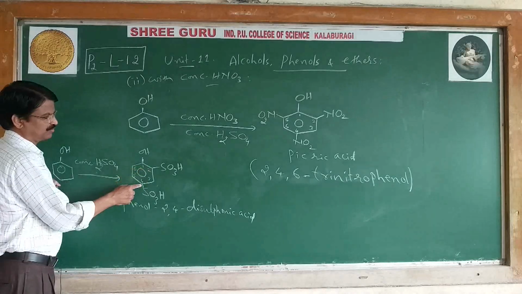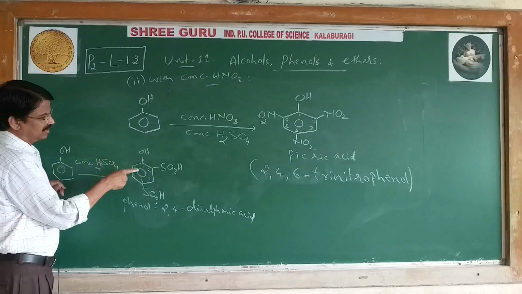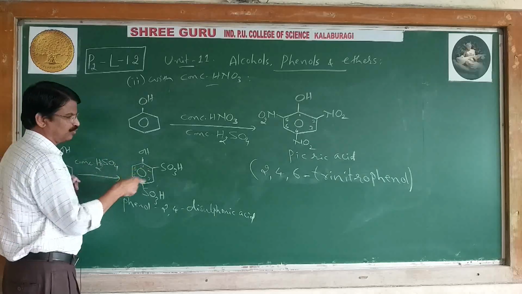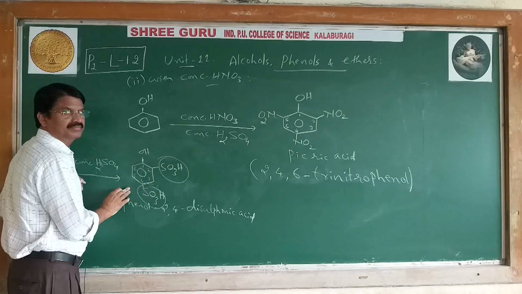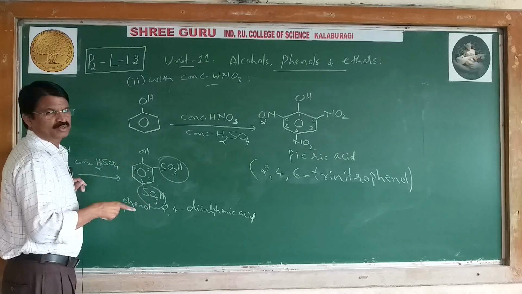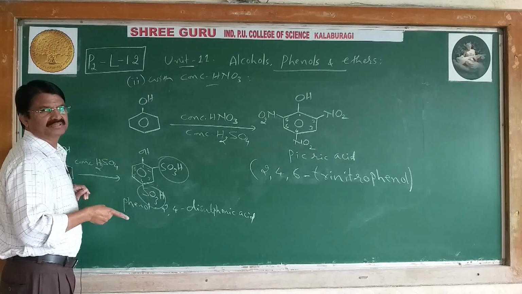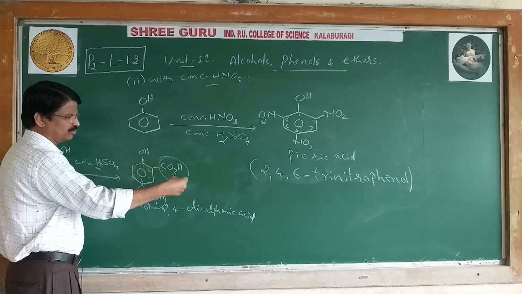Position number 2, position number 4, because the OH group is there and it is a derivative of phenol, correct? And phenol-2,4-disulfonic acid is obtained. But the SO3H group is an electron withdrawing group. COOH group, SO3H group, CO group, aldehyde, ketone group, cyanide, NO2, all these are electron withdrawing groups.